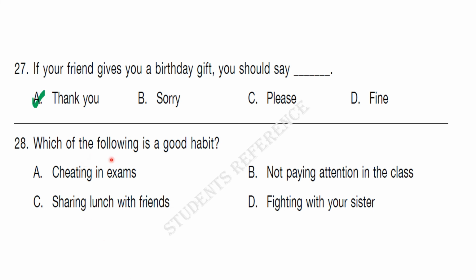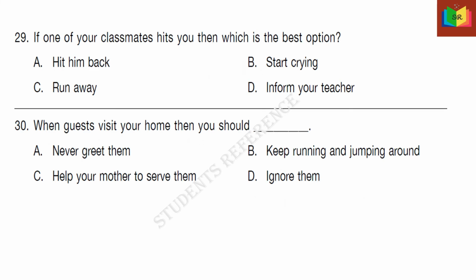28. Which of the following is a good habit? The options are cheating in exams, not paying attention in the class, sharing lunch with friends, fighting with your sister. The answer is C, sharing lunch with your friends. 29.